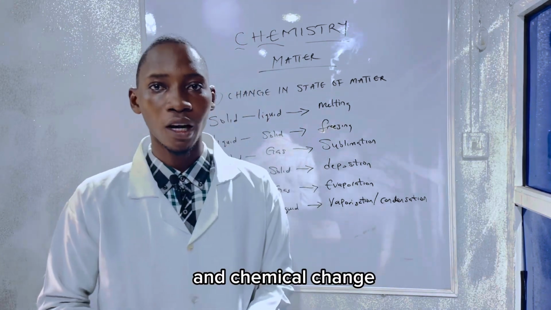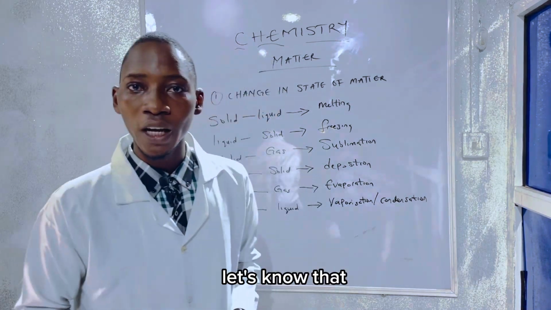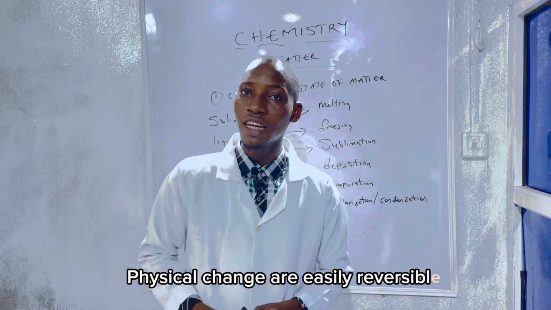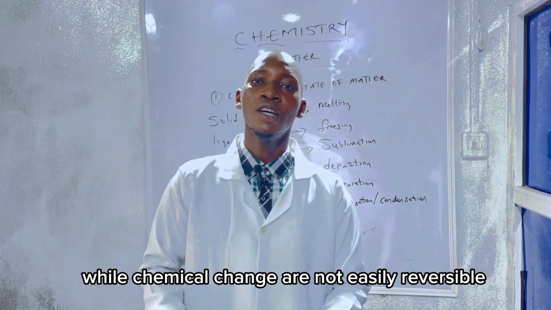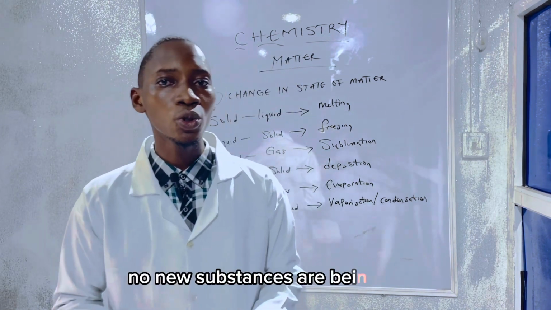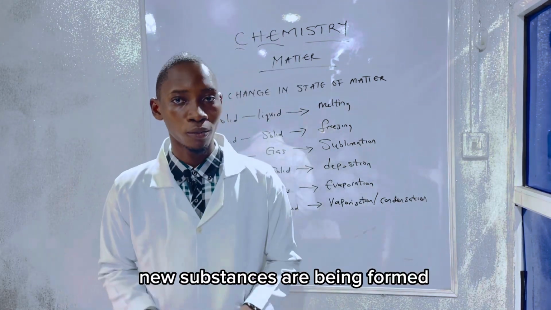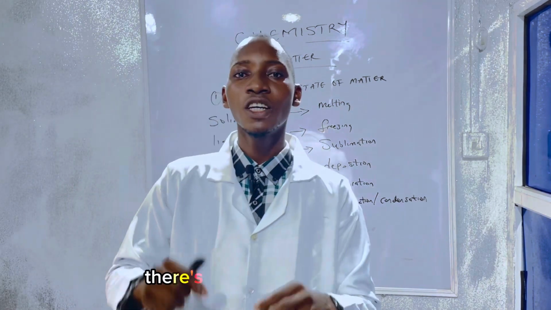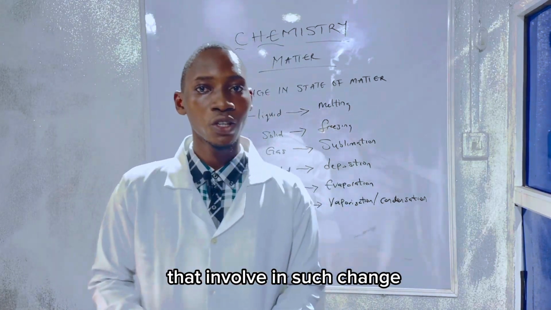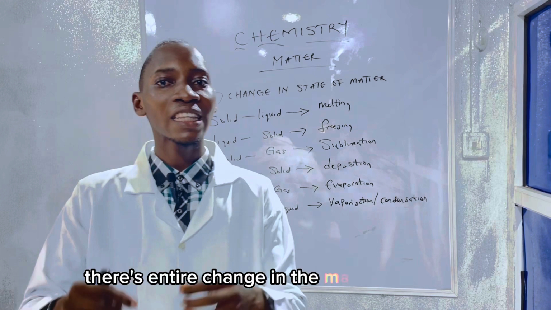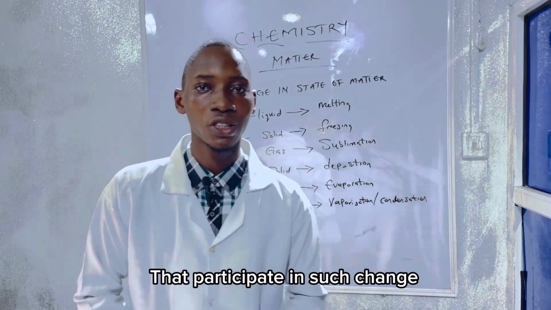change and chemical change. The first difference is that physical changes are easily reversible, while chemical changes are not easily reversible. In physical change, no new substances are being formed, while in chemical change, new substances are being formed. In physical change, there is no change in the mass of the substance involved, while in chemical change, there is entire change in the mass of the substance that participates in such change.